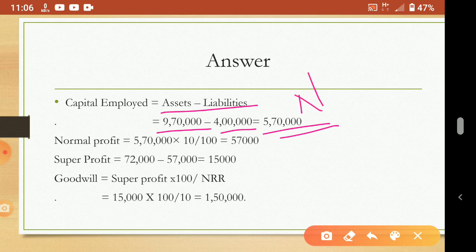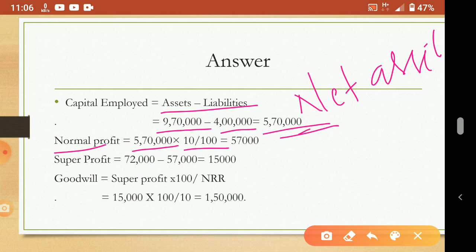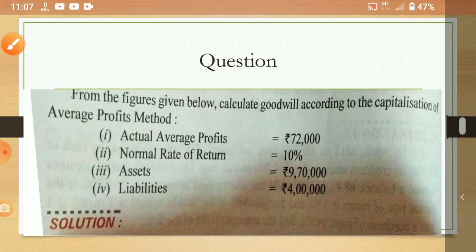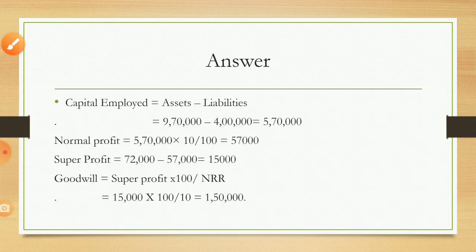This capital employed has another name, what? Net asset. Don't forget. So if we say net asset in the question, that also means capital employed. Net asset means from assets you subtract liabilities, and the remaining figure is known as net asset or capital employed. Now 5,70,000 is the capital employed, and the normal rate of return is 10%. So what is the normal profit? 5,70,000 into 10 by 100, so 57,000 is the normal profit.